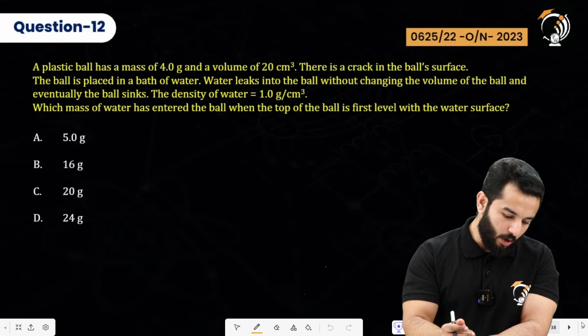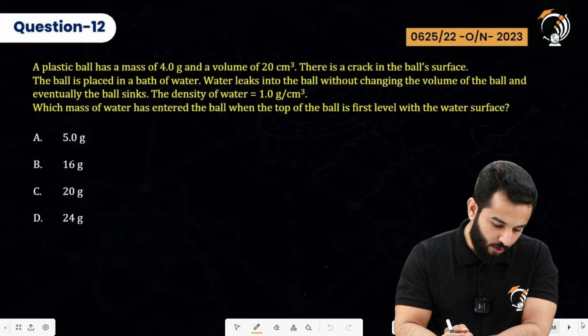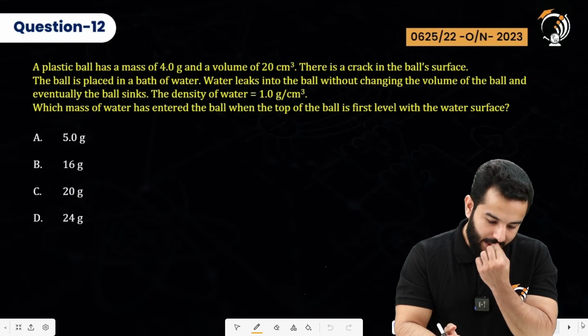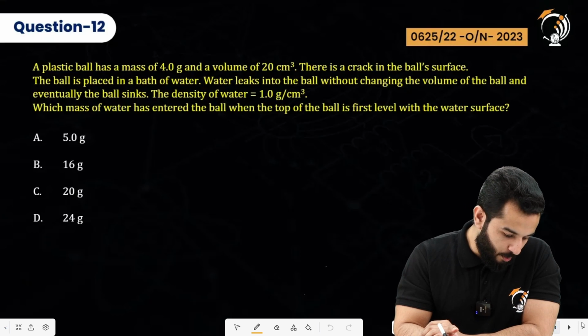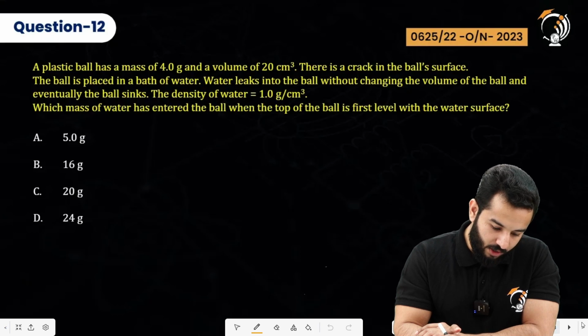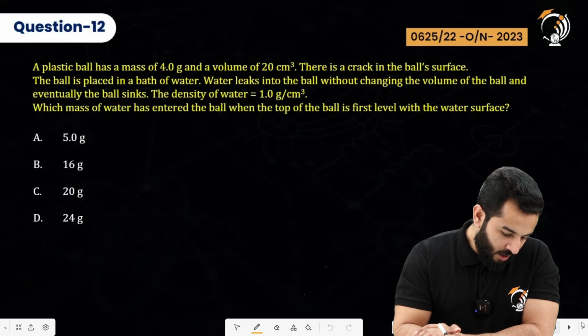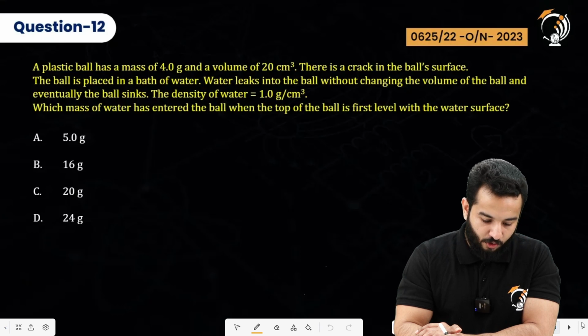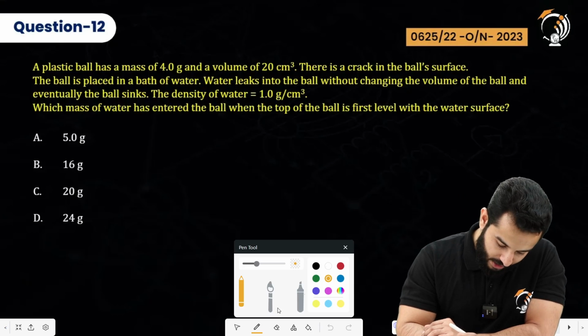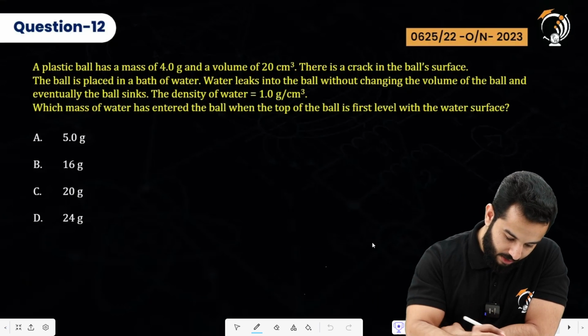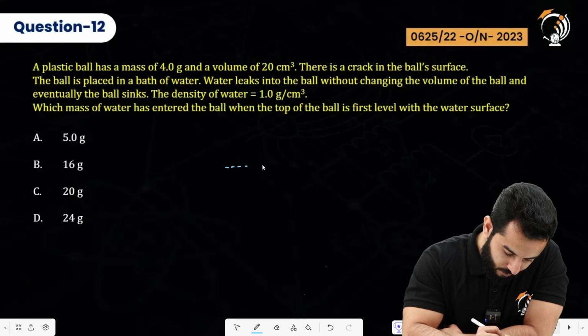A plastic ball has a mass of 4 gram and a volume of 20 centimeter cube. There is a crack in the ball's surface. The ball is placed in a bath of water. Water leaks into the ball without changing the volume of the ball, and eventually the ball sinks. Which mass of water has entered the ball when the top of the ball is first level with the water surface? So what they really mean is, let's suppose that this is the surface of the water,